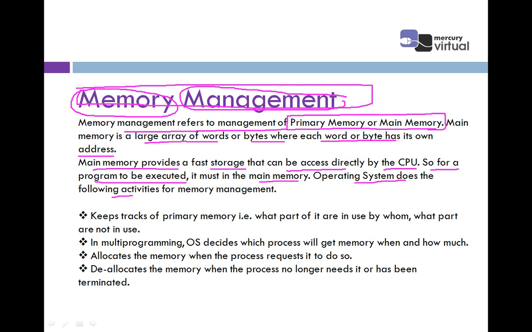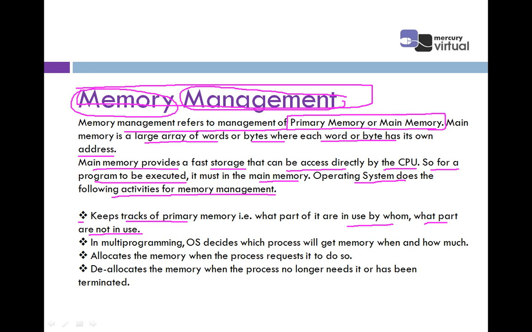The operating system does the following activities for memory management. In simple terms, memory management includes the following activities. The first activity is to keep track of primary memory, that is, what parts of it are in use and by whom, meaning which person is using the primary memory. What parts are not in use, meaning in simple terms which part is used and which part is not used is also decided by the operating system.